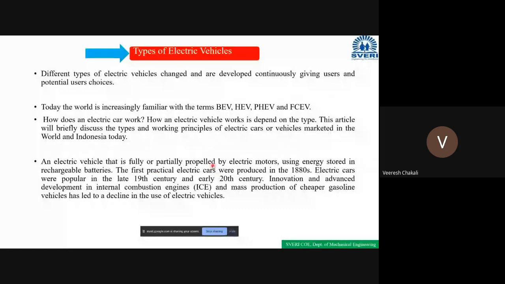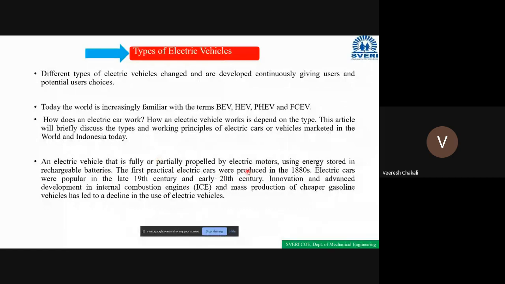Clear? For some time the electric motors drive the vehicle, sometimes the IC engines drive it. So that's why an electric vehicle is fully propelled by the electric motor or partially propelled by the electric motors.